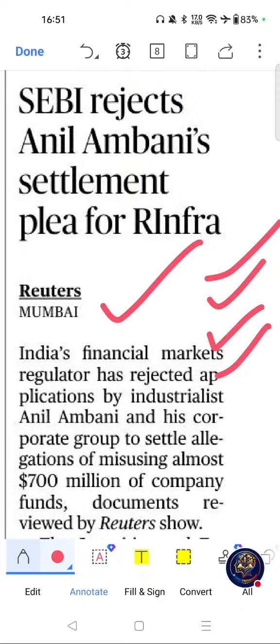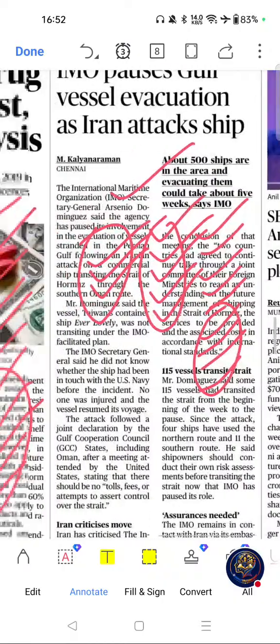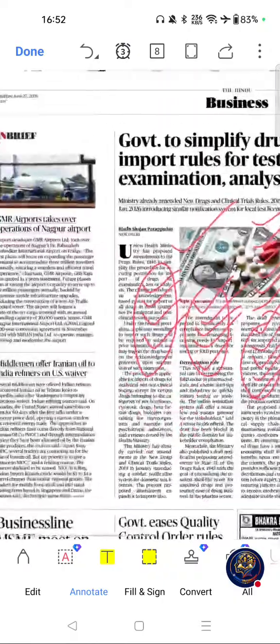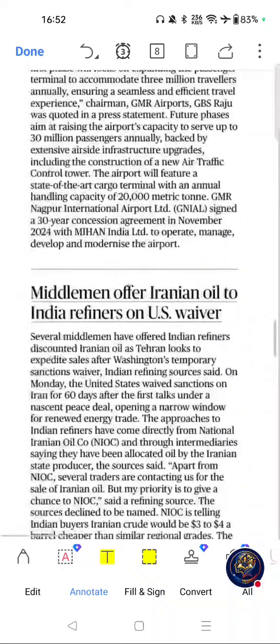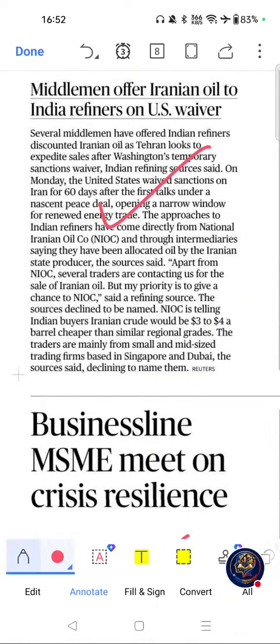Questions have been asked on SEBI, securities market, investor protection, and corporate governance. Please go through this article once. Now move on to the next important article from this page, was this one. Middlemen offer Iranian oil to Indian refineries on US waiver.